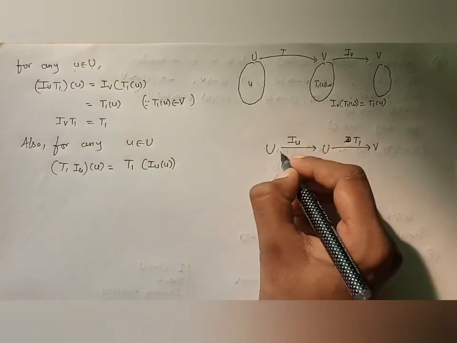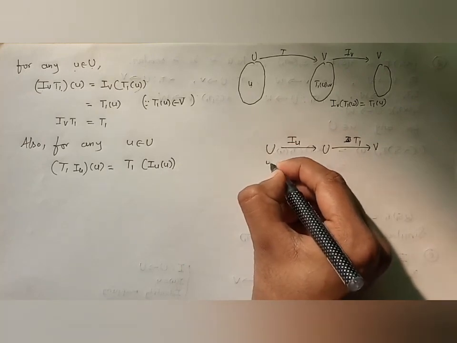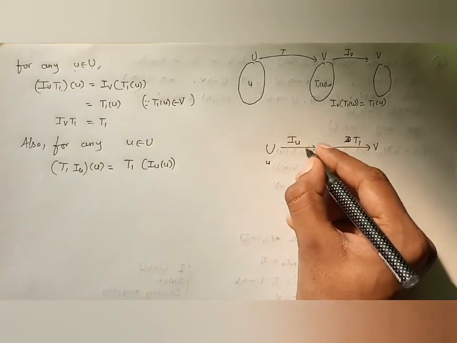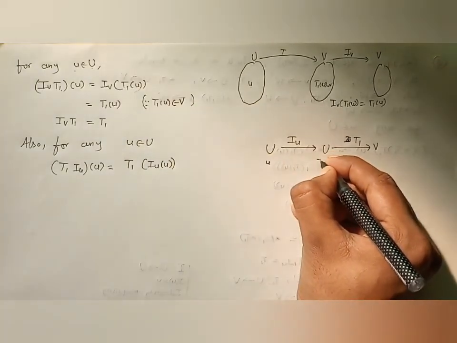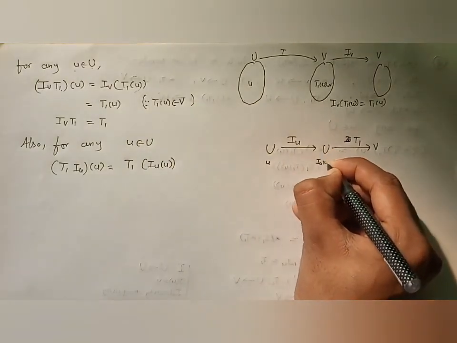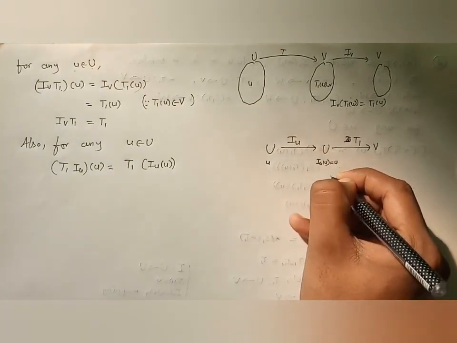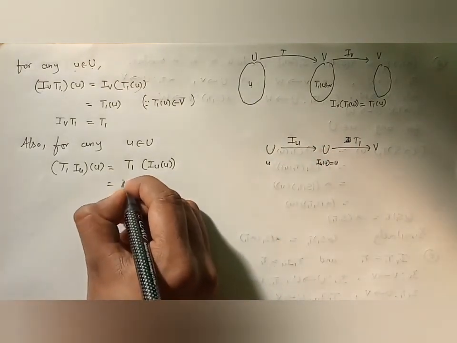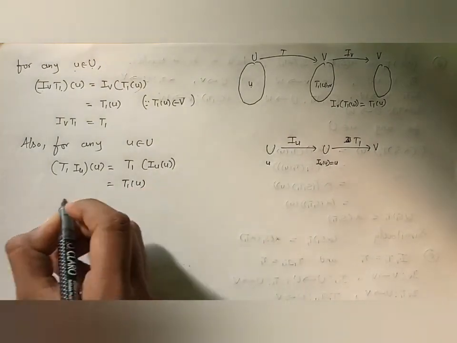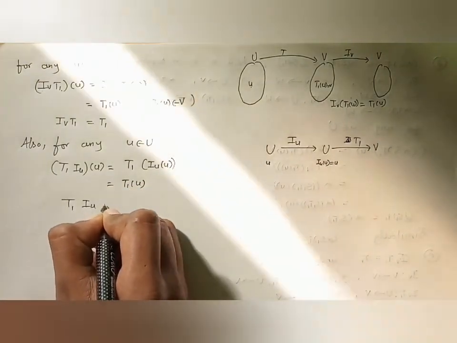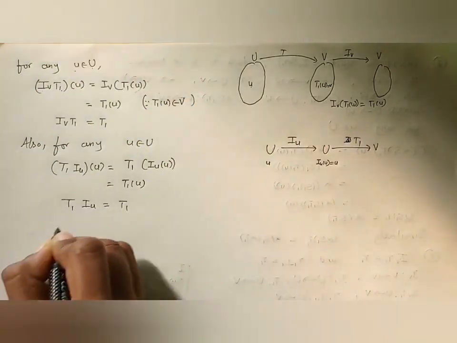If we take any element here, through the IU mapping it will map IU of U, but since this is an identity mapping, it will be U only. So I can write T1 of IU of U is equal to T1 of U, and T1 IU is nothing but T1 only.